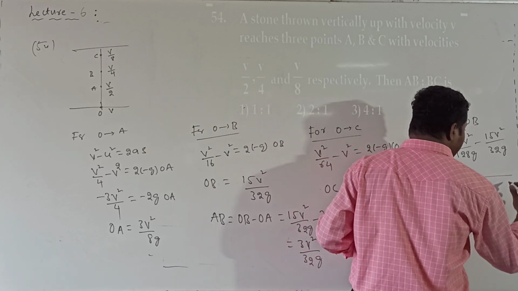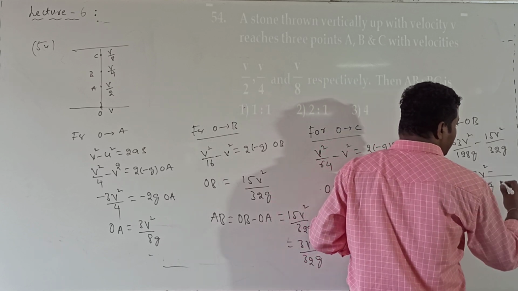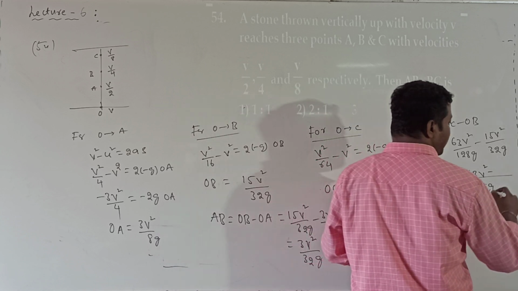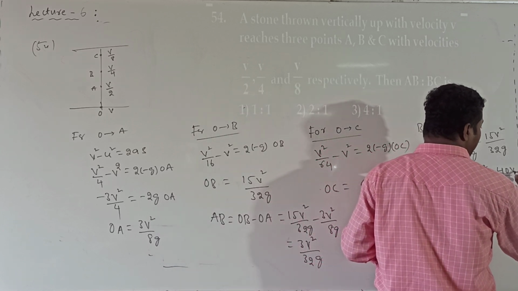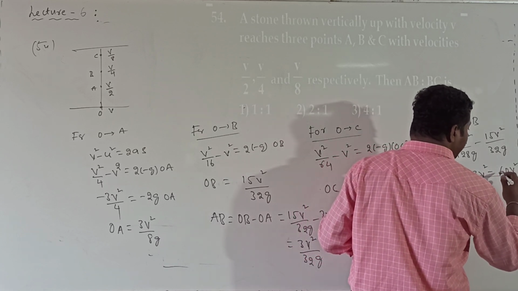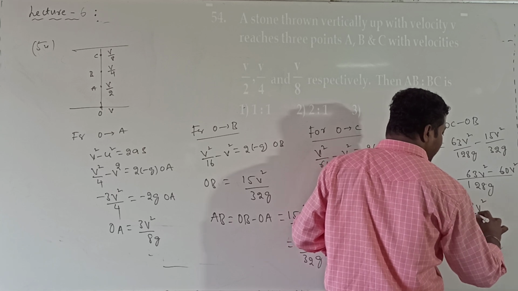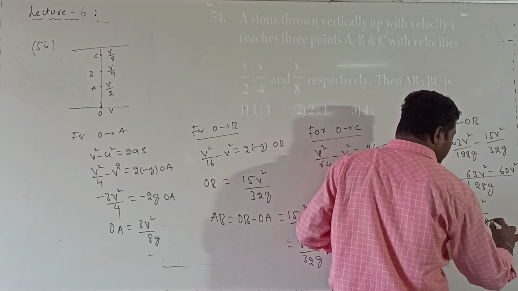Then we get 63 v square minus, 15 fours are 60 v square. Then the answer is 3 v square divided by 128 g.